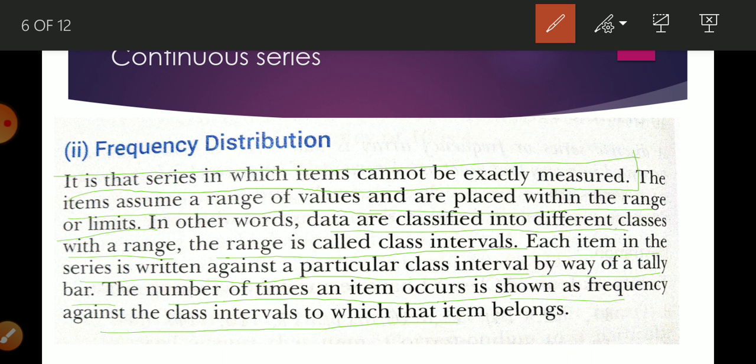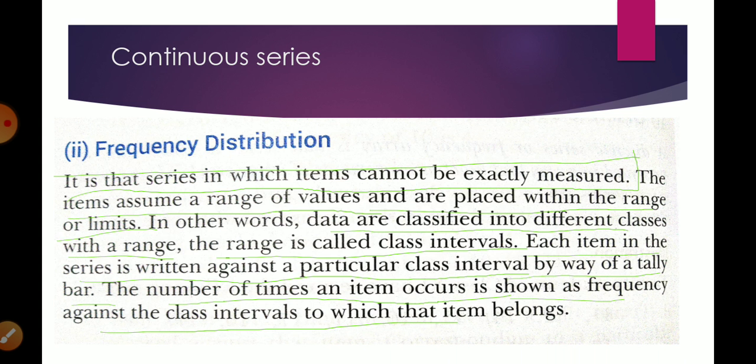Okay, so I think this gives a proper explanation of the frequency distribution series. First of all, what is a frequency distribution? The first line is its meaning: it is the series in which items cannot be exactly measured. So what type of series is known as a frequency series? The further lines are its explanation.